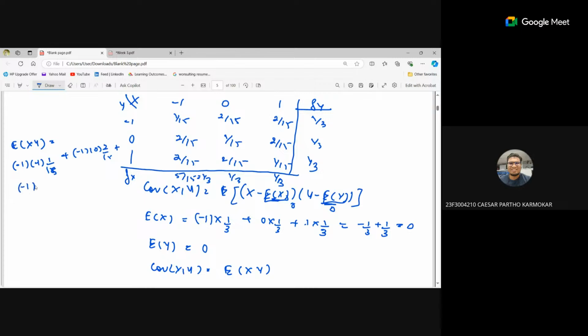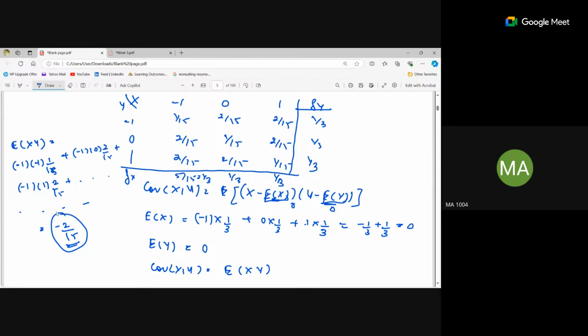Similarly, -1 into 1, it is 2/15. So we will calculate all other values. Right? So if we calculate these values, we will get -2/15. Okay, here we are getting the negative value. The covariance is negative. Right?